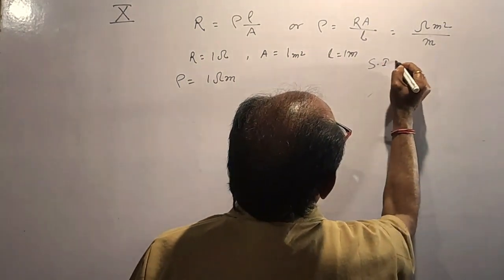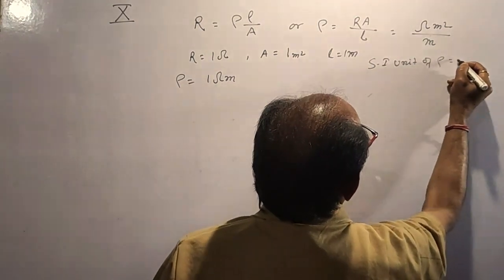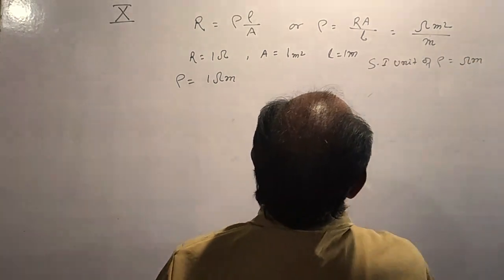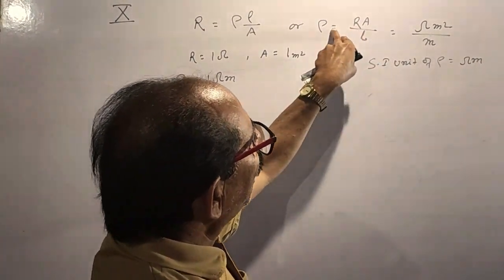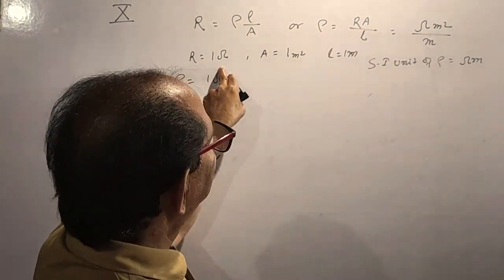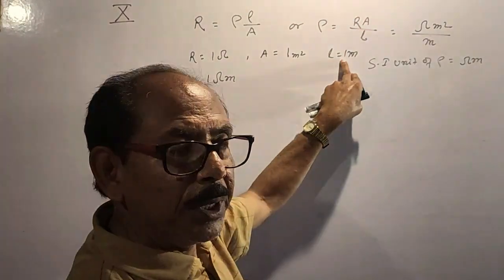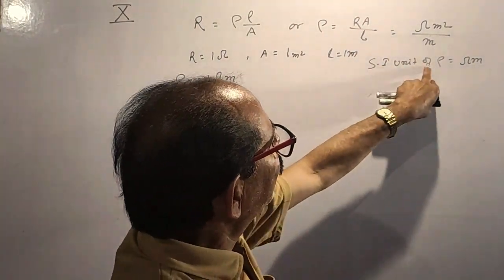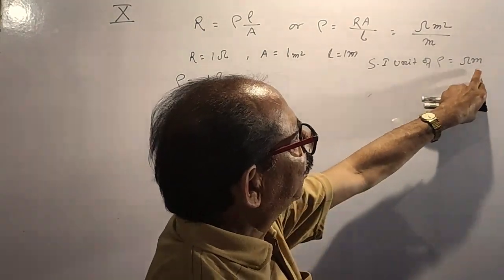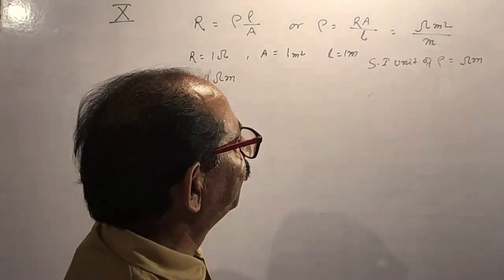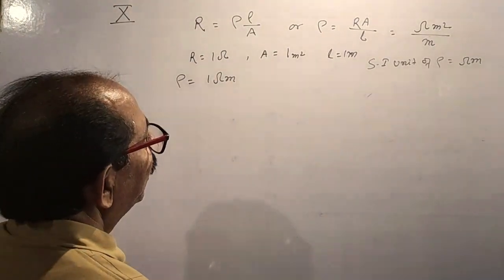SI unit of rho is equal to ohm meter. R is measured in ohm, area is measured in meter square, length is measured in meter, then the SI unit of rho, that is the specific resistivity, is ohm meter. How can we define the resistivity?